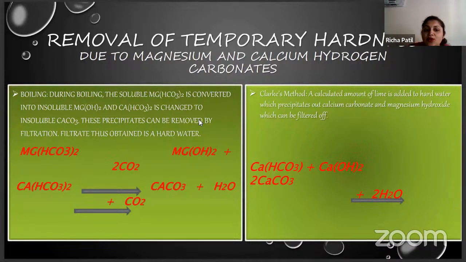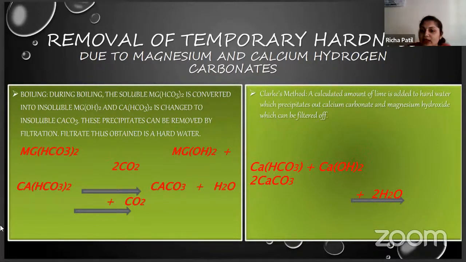Okay, and the precipitate, if one is soluble and one is insoluble, after filtration you can remove it. The filtrate which is obtained will be soft water. So these are the reactions. Like this you can remove the temporary hardness.